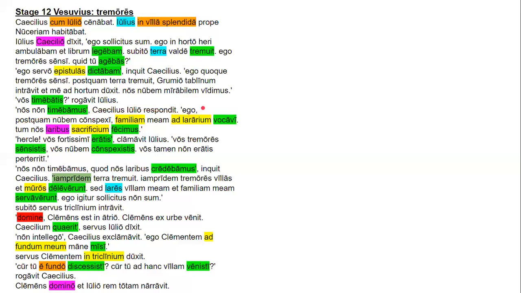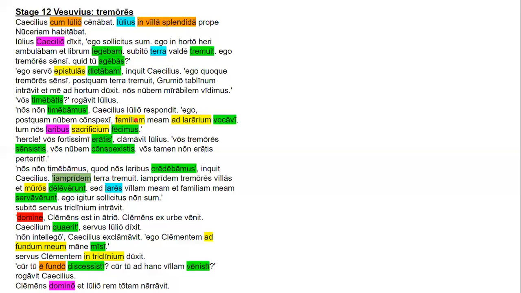Postquam. Well, both the comma and the postquam let you know that here we've got a subordinate clause. It is a temporal clause. Postquam obviously is a subordinate conjunction. Nubem is the accusative direct object. Conspexi is the perfect tense verb, first person singular. We've got the comma right there, so we know that we're at the end of the subordinate clause, and we're back to the main clause, of which ego is the subject, by the way.